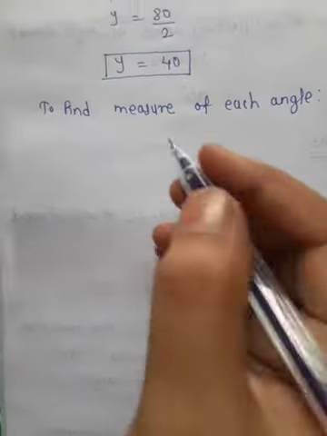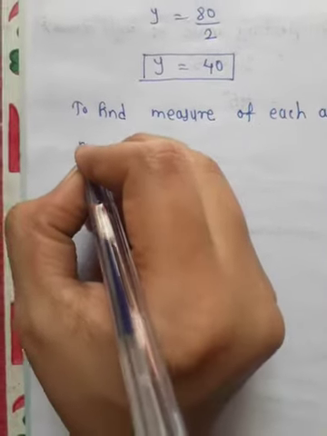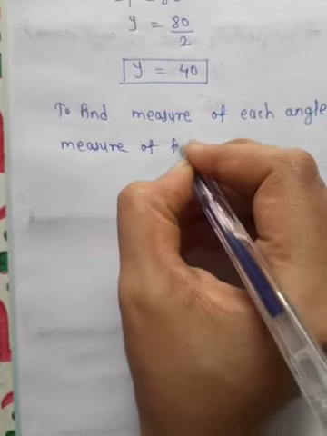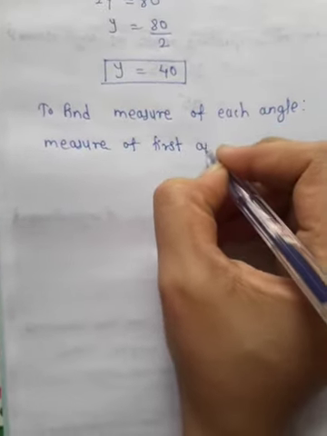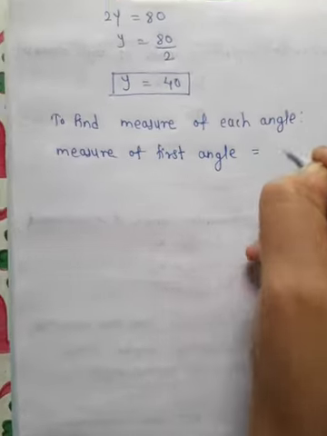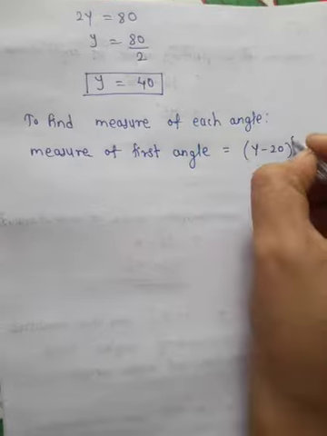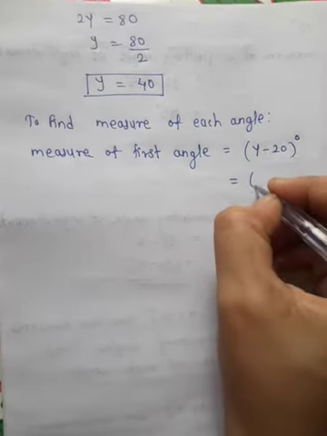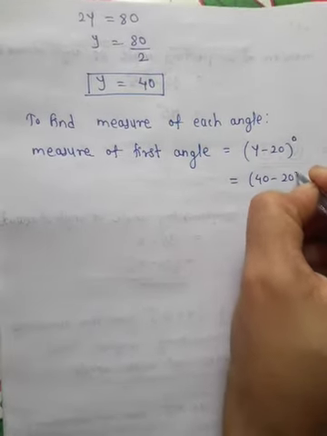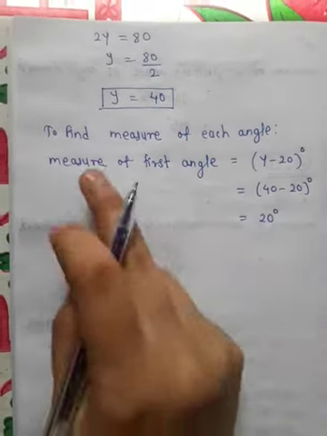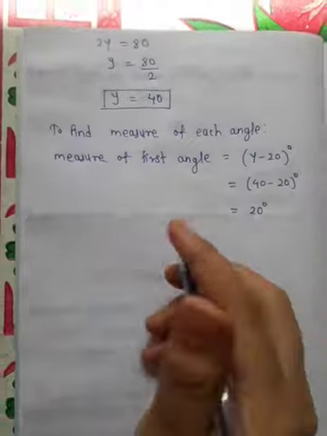Okay, now see, what is the measure of the first angle? The measure of the first angle is y minus 20 degrees. Now put the value of y here, 40 minus 20 degrees. The value of y is 40. 40 minus 20 is 20 degrees. So the measure of the first angle is 20 degrees.